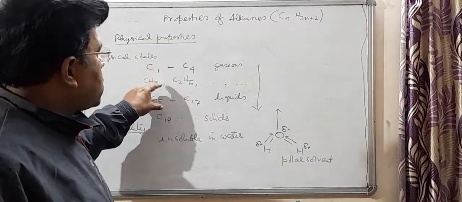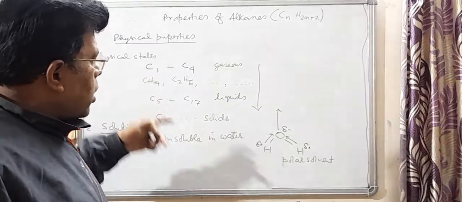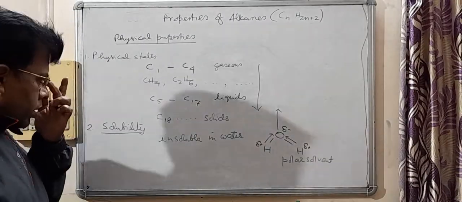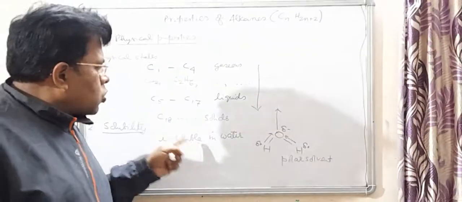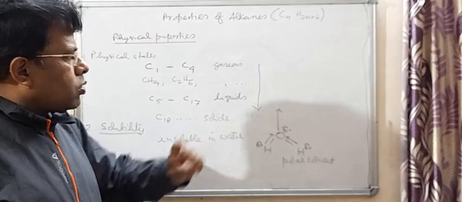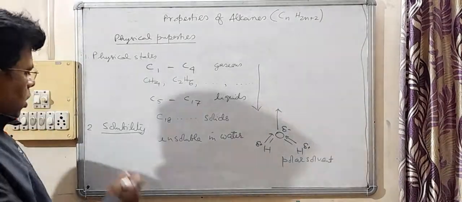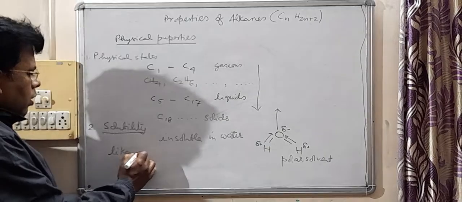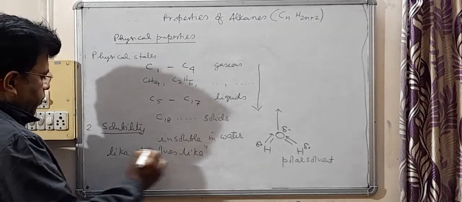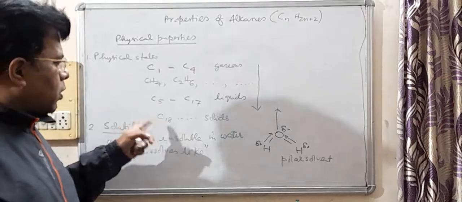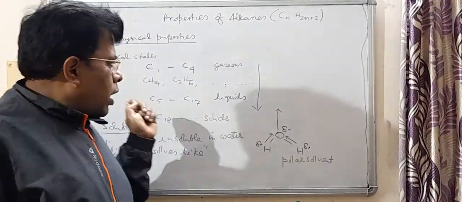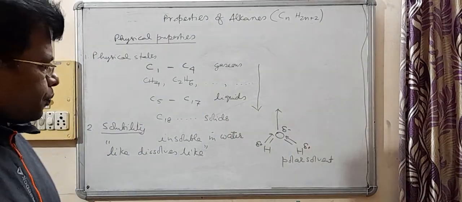And the hydrocarbons, the alkanes, are non-polar in nature. Alkanes don't have dipole moment. So that's why alkanes are insoluble in water, because there is a saying, like dissolves like. Since alkanes are non-polar in nature, whereas water is a polar solvent, that's why alkanes are insoluble in water.